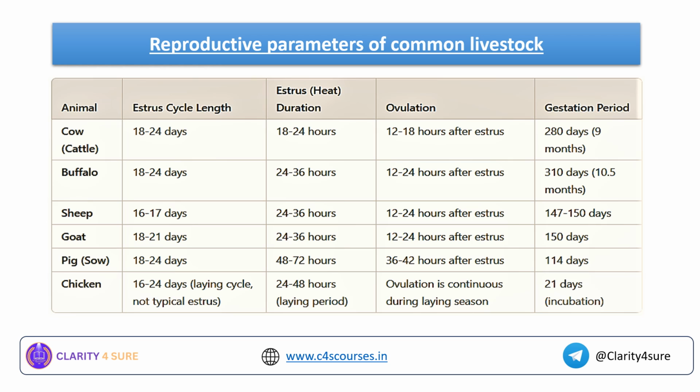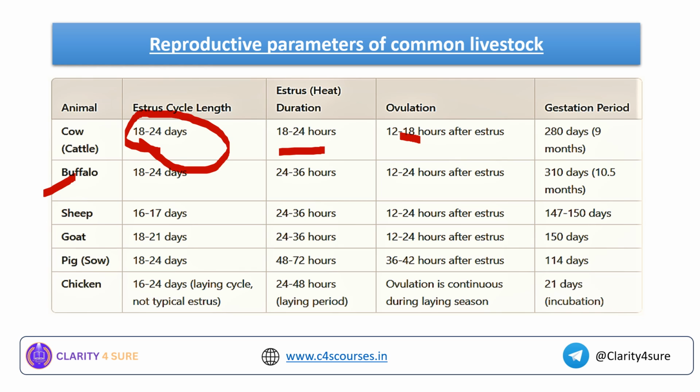Now, coming to some of the important reproductive parameters of common livestock. So, whatever we have learnt in the previous 2 slides, we will apply it here. So, we know what is estrus cycle. The length for the cow here is 18 to 24 days, the entire length, that is from pro-estrus to the diestrus stage. And what is the heat duration? The estrus duration is 18 to 24 hours. What is the ovulation time for cow? It is 12 to 18 hours after estrus, and gestation period is on an average 280 days or 9 months.